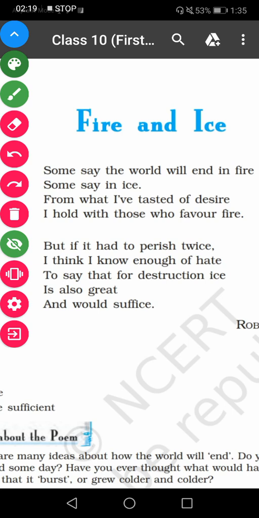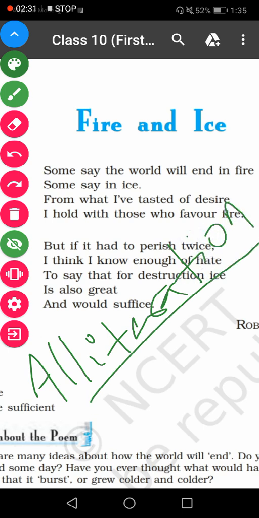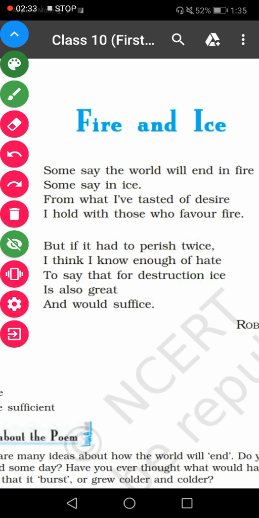Clear? Now alliteration, which is very common, that has been discussed a lot many times in the classroom. Alliteration has been used where? In line 1 and 2.